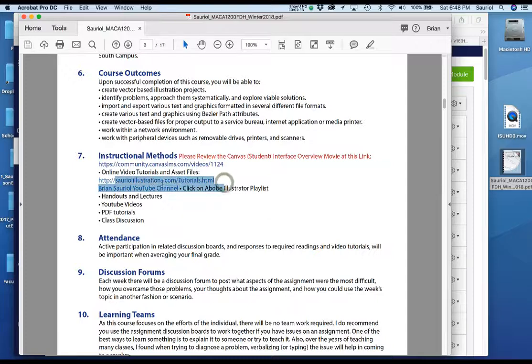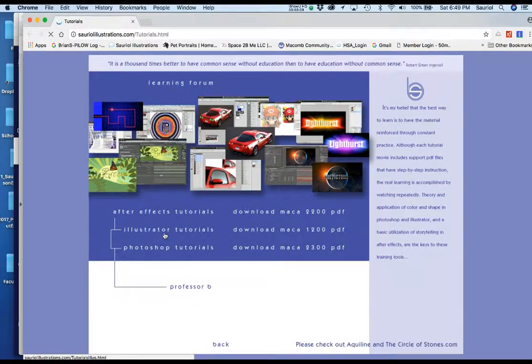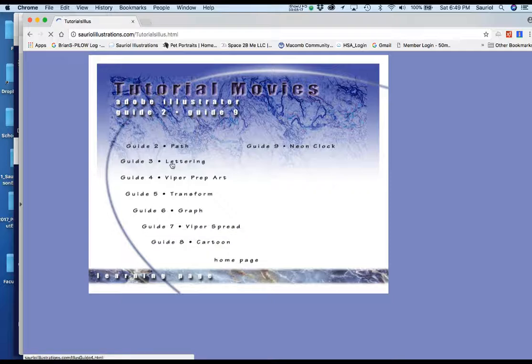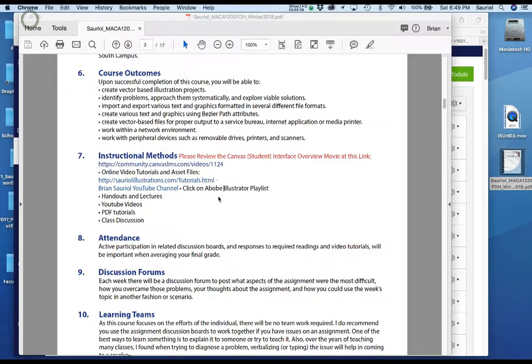After the semester is over, and even during the semester, I want you to go to the Sorial illustrations page right here, because everything that is in Canvas is also on my illustrations page. I'll click it real fast so you can see that there are tutorials right there for Illustrator, Photoshop, and After Effects. You're welcome to go in there. For instance, the Illustrator tutorials are just about the same thing, except for the Guide 6, the character one, which I will update in here as well. But that's just my Sorial illustrations page. So let me close that and click back to here.